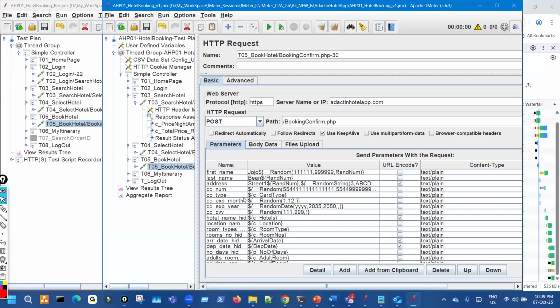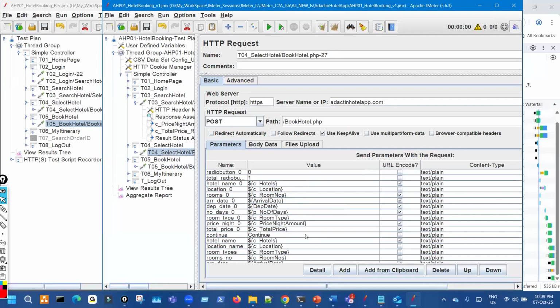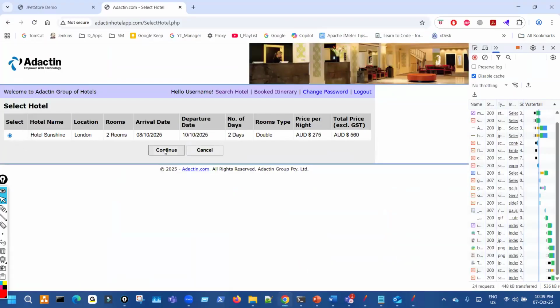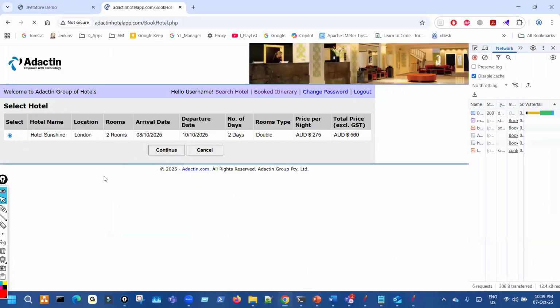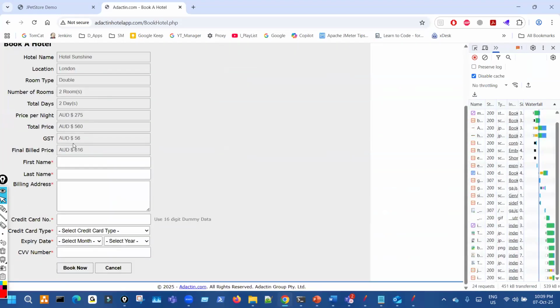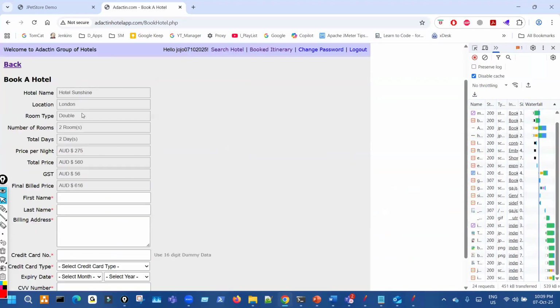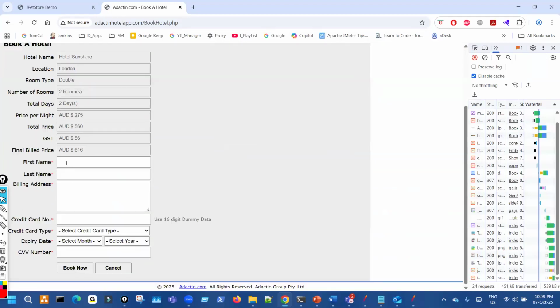So likewise, we will fill all this data for this select hotel. After filling that, when we select the hotel, the final thing comes, which is book a hotel, where all this will be pre-filled, and here we have to put the first name, last name, billing address, credit card, and all. These can all be anything, you can generate them.